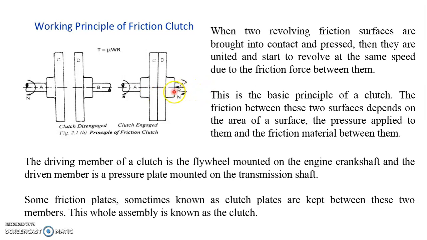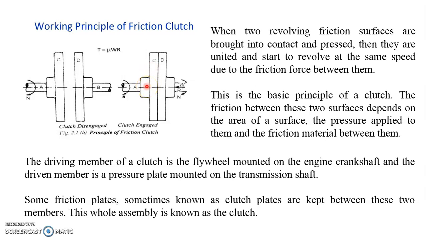When we apply pressure on this driven shaft B, so that D will be in contact with C, D will be united with C. Initially there is friction between C and D, and gradually this disc D is going to rotate at the same speed as C.